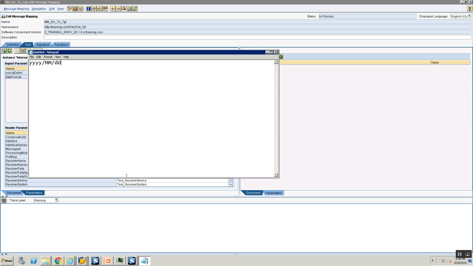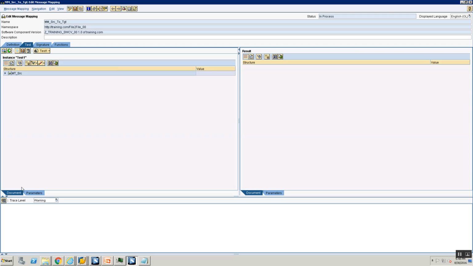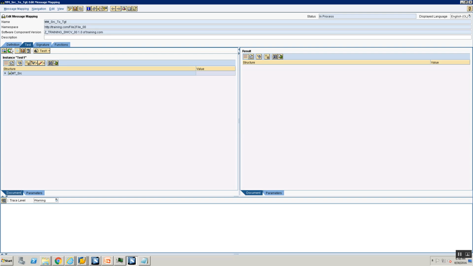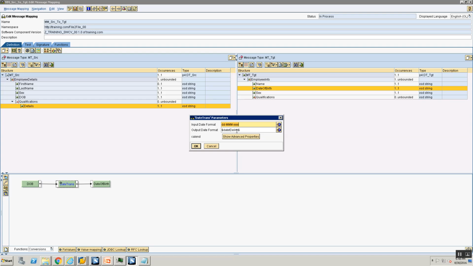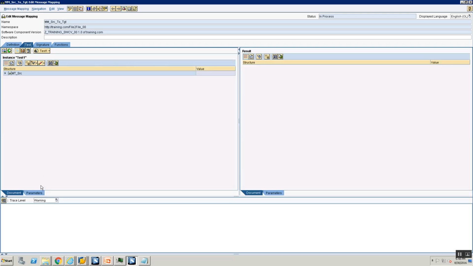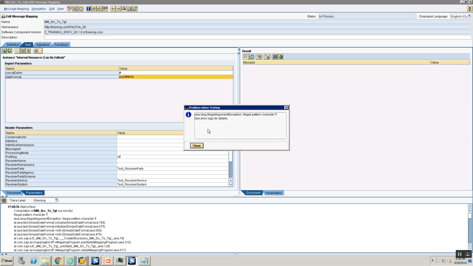We'll change that. And it says this is of type YYMMDD, right? And I come back. It's called date format, right? Okay. So I go to my definition. I double click, and I call it date format. I say OK. I save. I go to my test tab. Again, I will need to go to the parameters and enter that. And I'll enter my date format and I'm going to execute it. I'm not sure if this works.